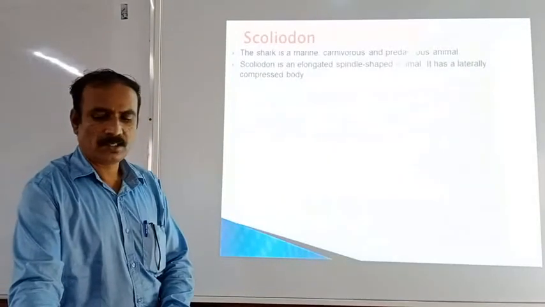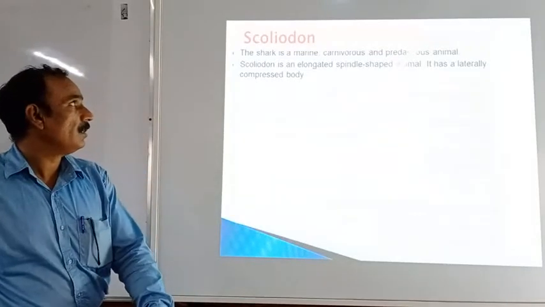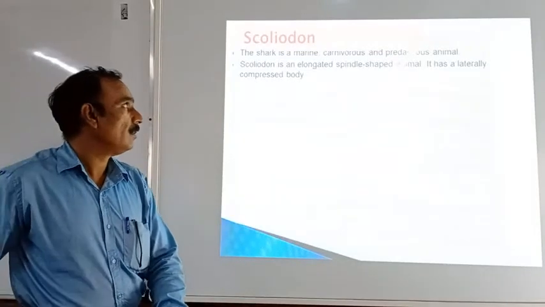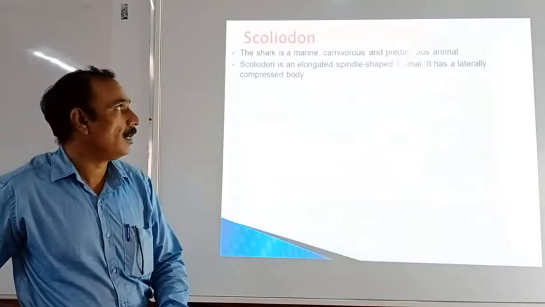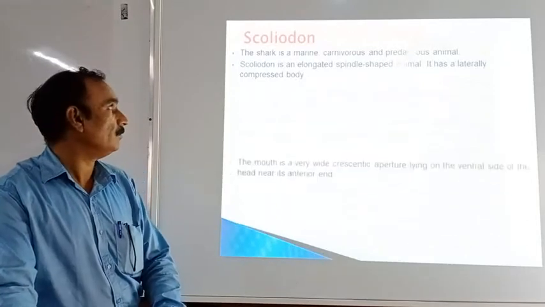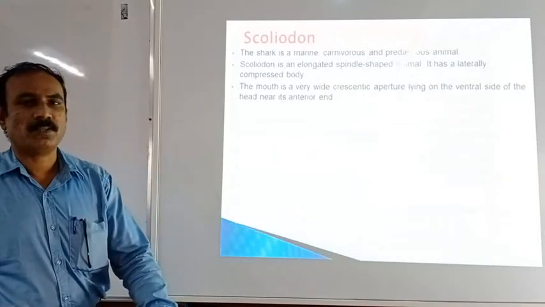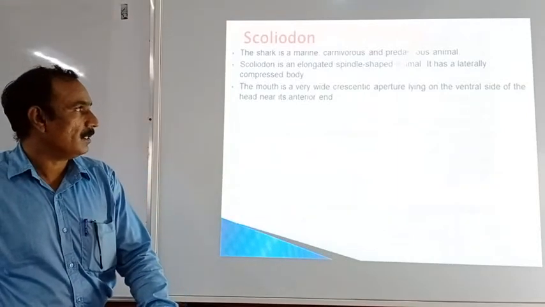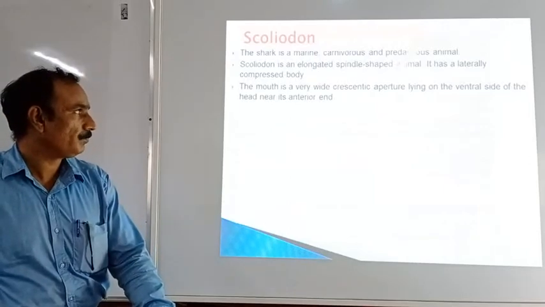Let us discuss the information about Scoliodon. Scoliodon is a shark which is present in marine water. It is a carnivorous and predaceous animal. Scoliodon is an elongated, spindle-shaped animal. The spindle-shaped body is present and the body is laterally compressed.